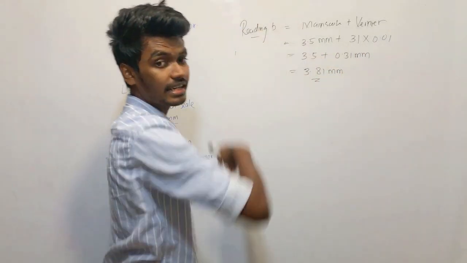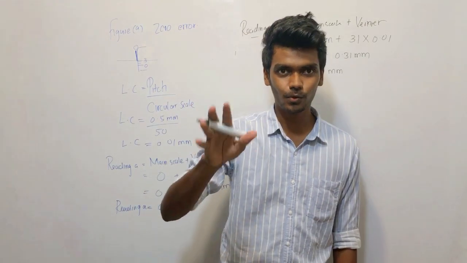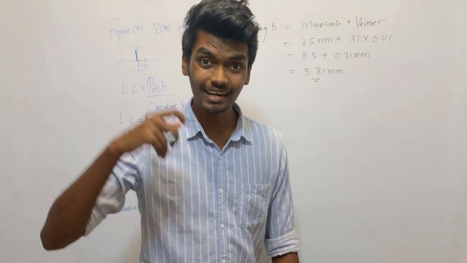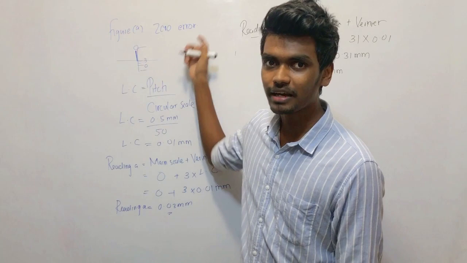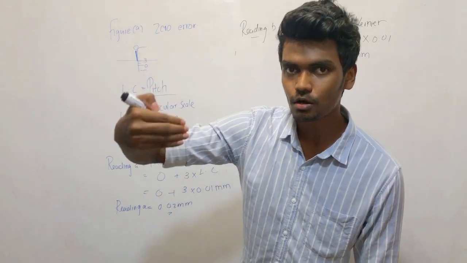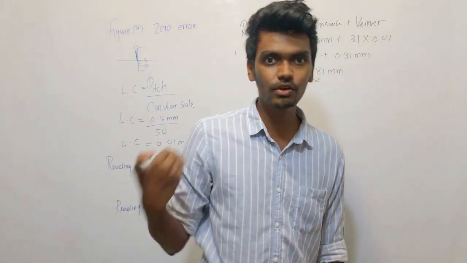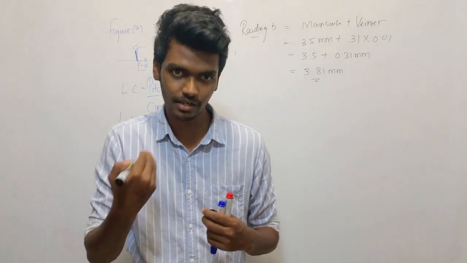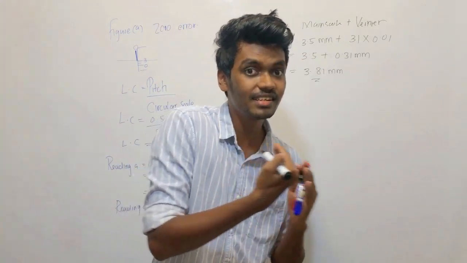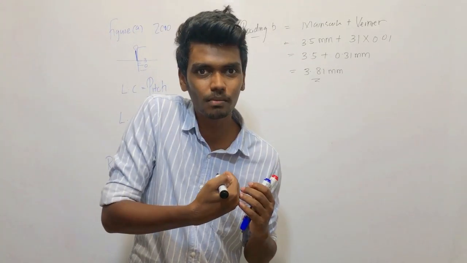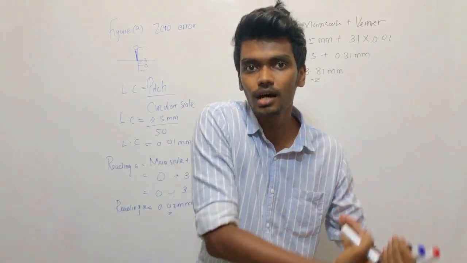So is this the reading of that object? No. Always when you take a reading from this kind of micrometer screw gauge with a positive zero error, you need to do a small subtraction. I told you the small amount is always in addition, so you need to subtract it from each reading.